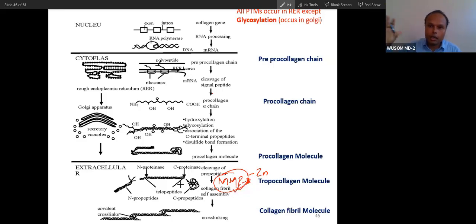There are many disorders, but I'm not going to talk about matrix metalloproteases. You don't need that here. So this is matrix metalloproteases. And then this covalent bond is formed by a different process. I'm going to talk about this.